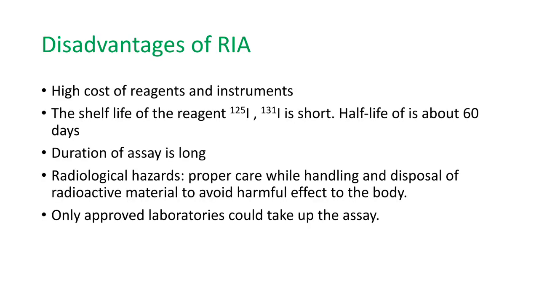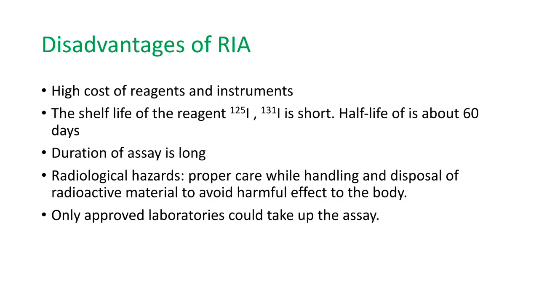And the disadvantages of radioimmunoassay are the high cost of reagents and instruments, and the shelf life of the reagents, mainly the radio labeled antigens like iodine 125 and iodine 131, which have a short lifespan.